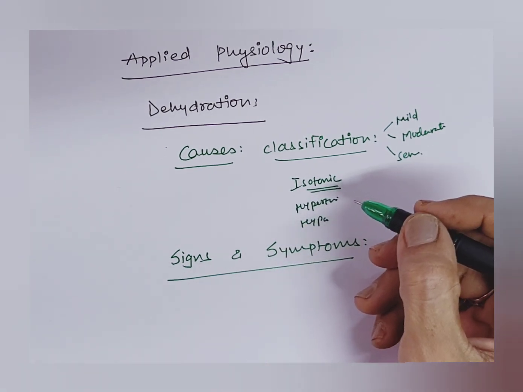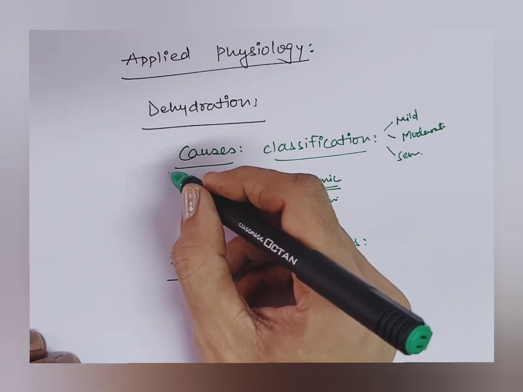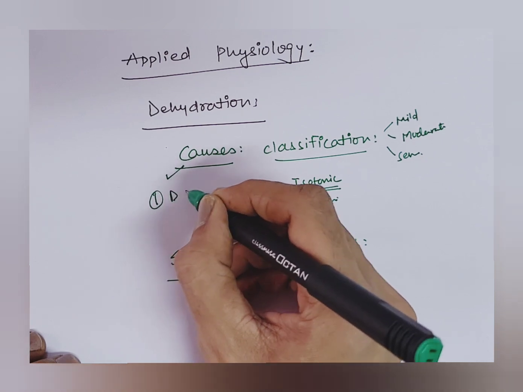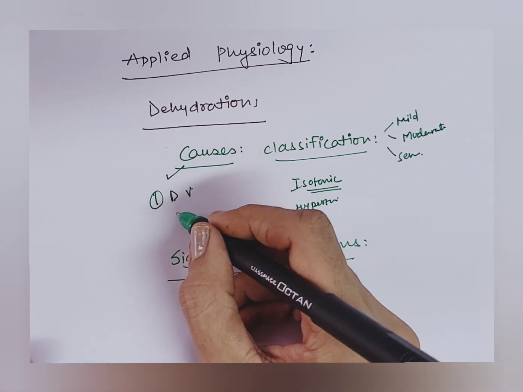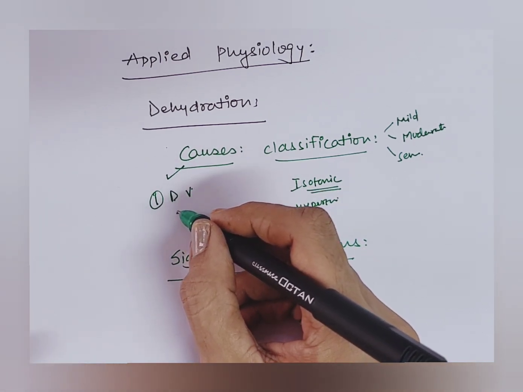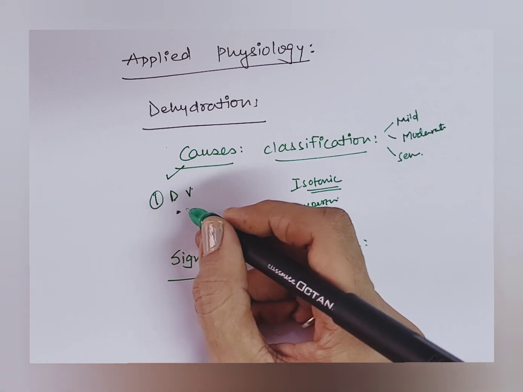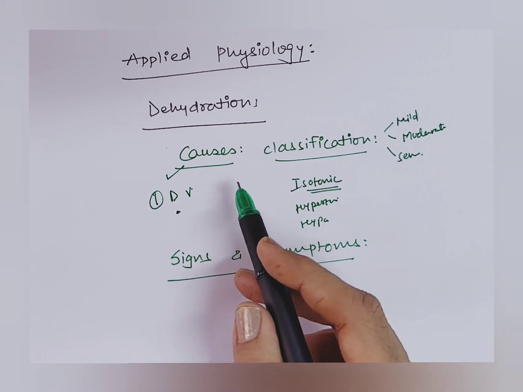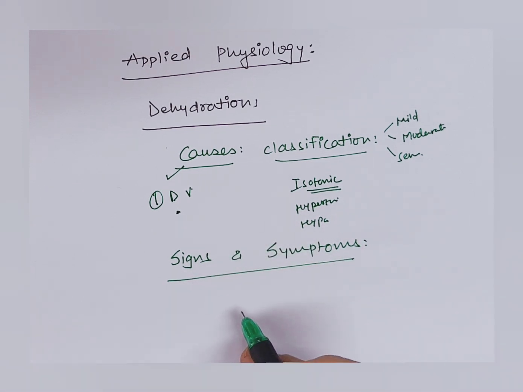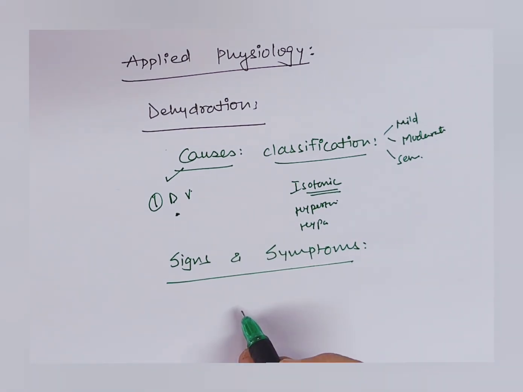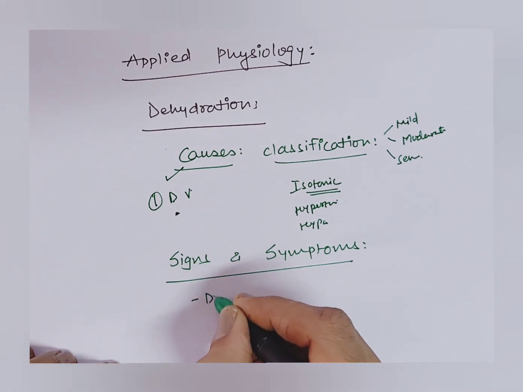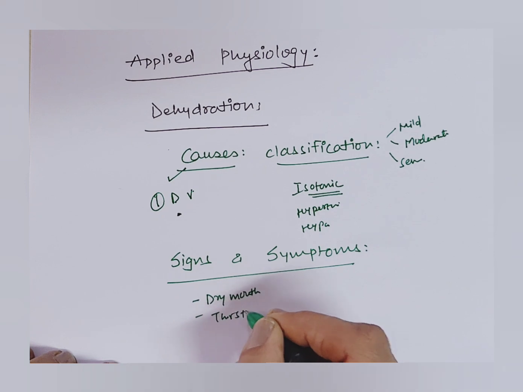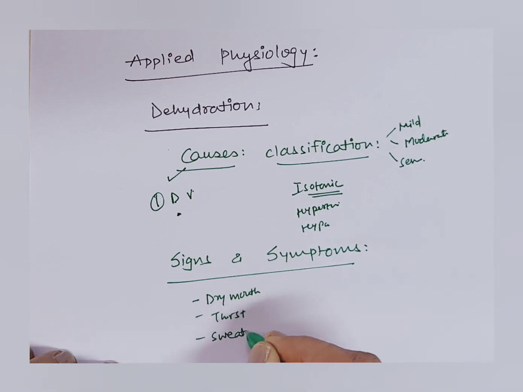Now, what are the causes of dehydration? The commonest cause is diarrhea and vomiting. Some endocrine disorders are also causes, like diabetes mellitus, diabetes insipidus, adrenal insufficiency, and heat stroke. If a diuretic is taken in large amount, that also may produce dehydration. Signs and symptoms in mild and moderate dehydration: the person has a dry mouth first, thirst sensation, and sweating is reduced.